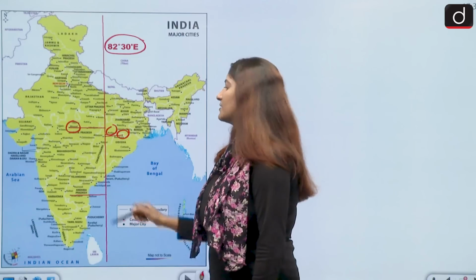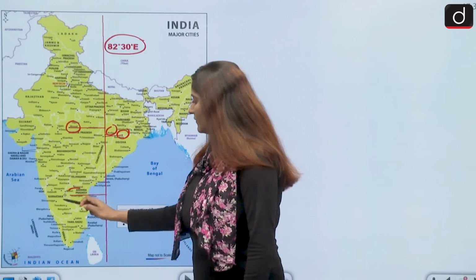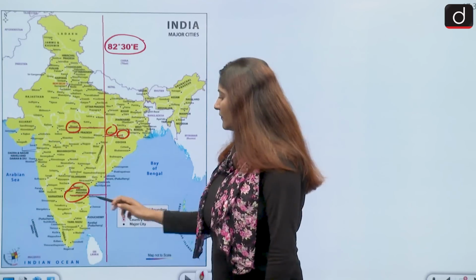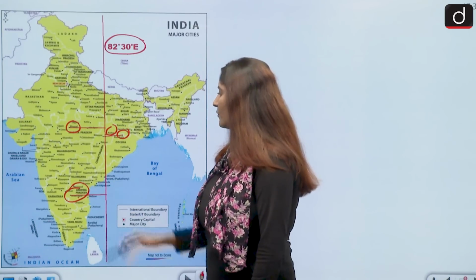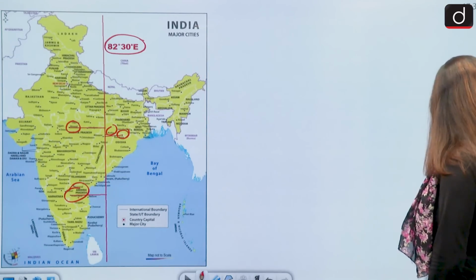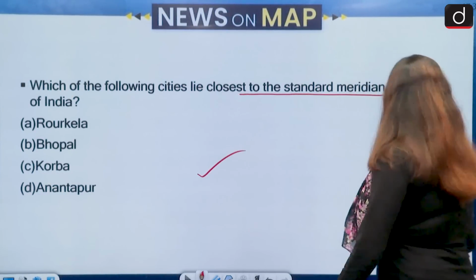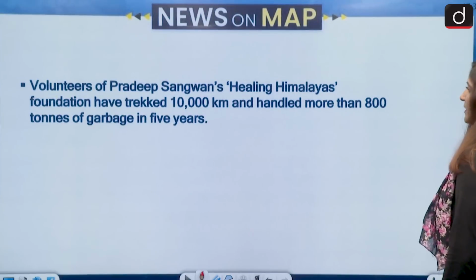Korba in Chhattisgarh lies closest to the standard meridian. Then here we have Andhra Pradesh, in which Anantapur lies quite far away. Okay, so the correct answer will be, of course, Korba. Okay, Korba in Chhattisgarh. Okay, let's move on and talk about the next set of questions.